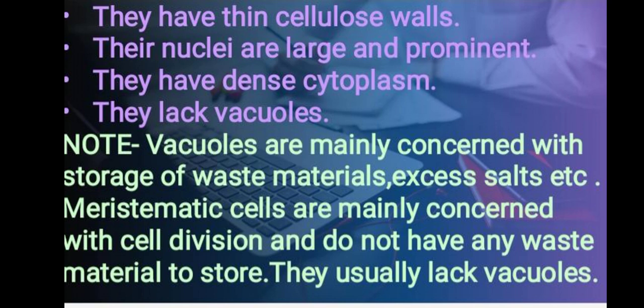They have thin cellulose walls. Their nuclei are large and prominent. They have very dense cytoplasm. They usually lack vacuoles. Vacuoles are mainly concerned with the storage of waste materials, excess of salts, etc. Meristematic cells are mainly concerned with cell division and do not have that much waste material to store. So, they usually lack vacuoles.